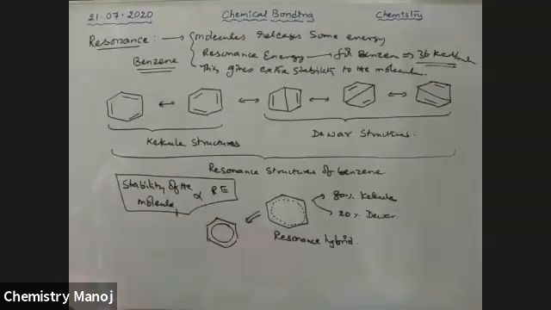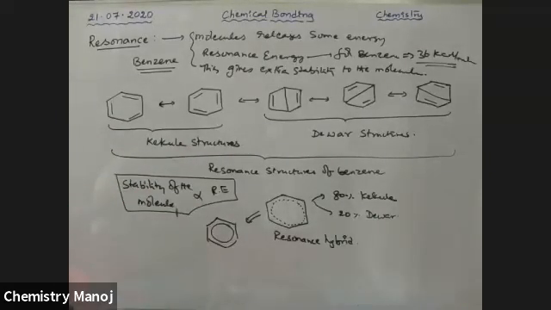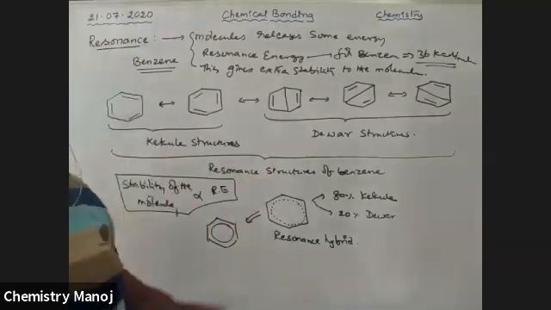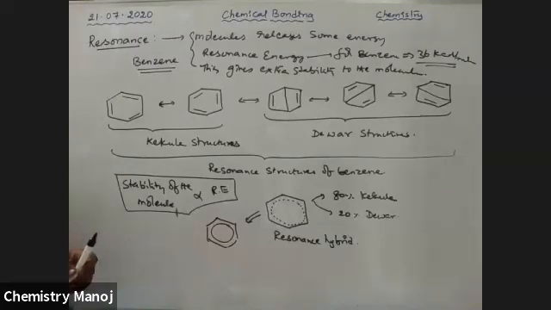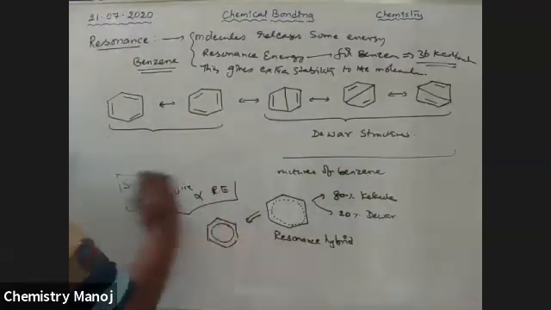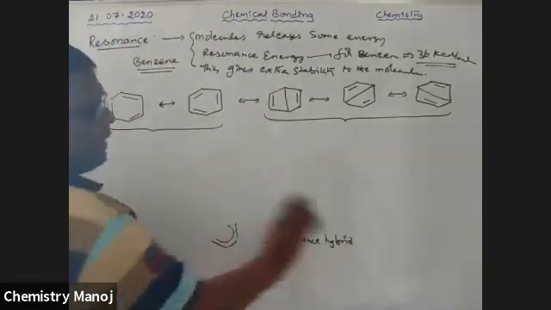Next, what is the bond order in cyclic molecules? See here. Boys, is this clear? What is resonance energy? It is the amount of energy lost by resonance by a molecule. More is the resonance energy, more is the stability. Next, how to calculate bond order in benzene? Not only benzene, but in cyclic compounds.